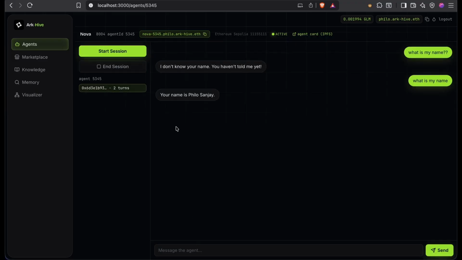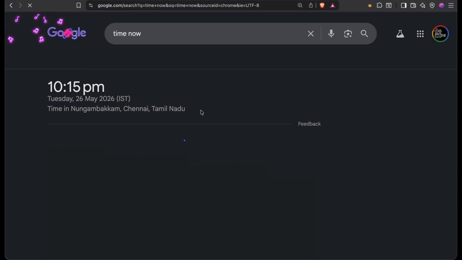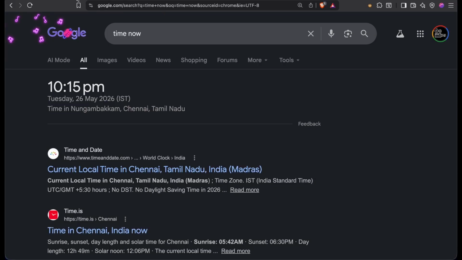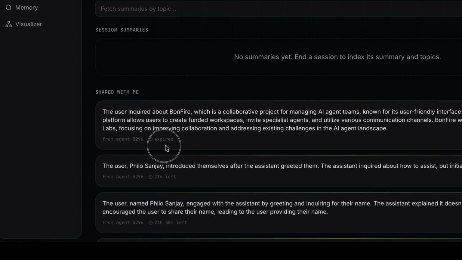This opens up the possibility for a lot of use cases where you want to selectively expose some of your knowledge and memory to a different agent, where you have multiple agents talking with each other, and then revoke the access once it's not needed. This is only possible with Archive's entity schema and how the expiry is attached to it.